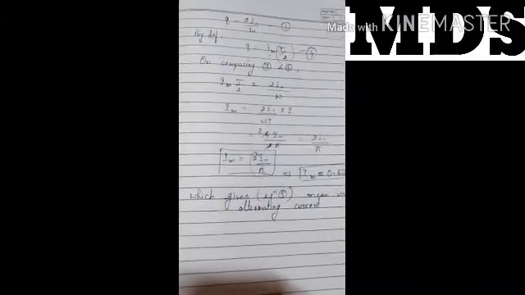Clear now? This is the important relation. So write this topic in your fair notebook and try to solve it in your rough notebook at least one time. Okay, thank you.